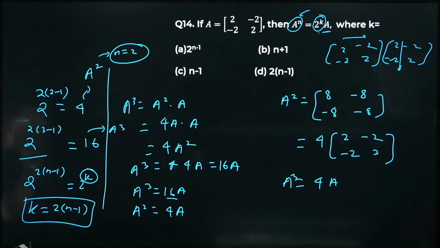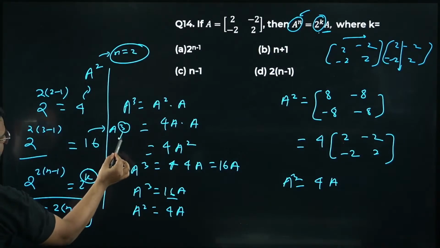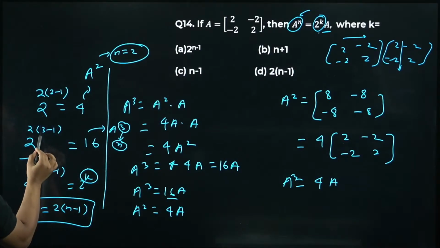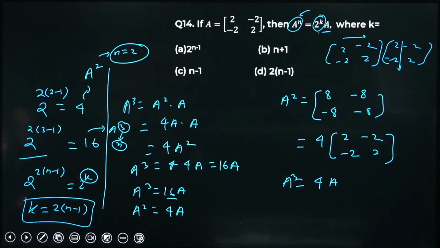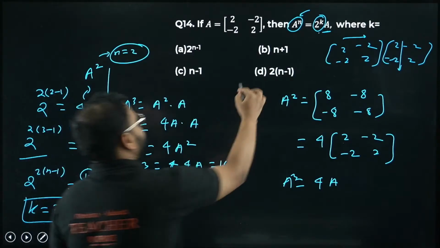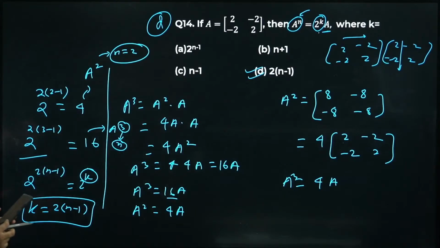So here n value is 3. This is my n value. So one more time I'm getting n minus 1. So I'm getting basically this power as 2 times of n minus 1. Hence I have to compare this with this power. I get k equals 2 times of n minus 1. Option should be D. It's a very good question. Simple but good question.